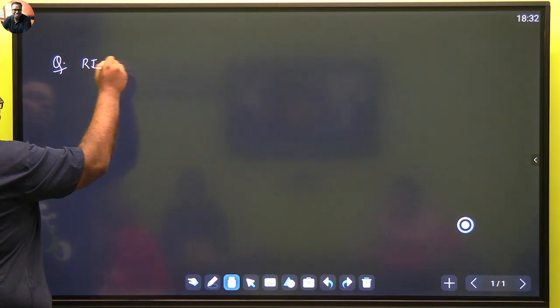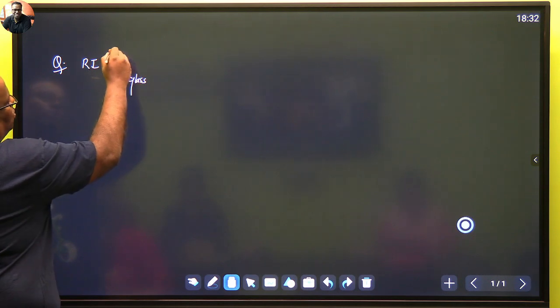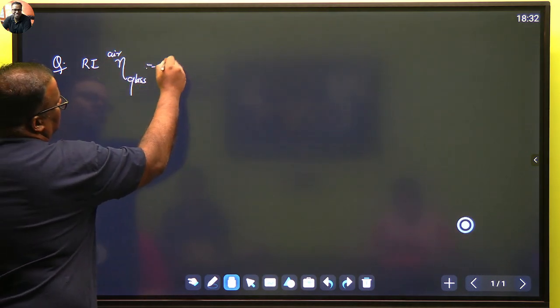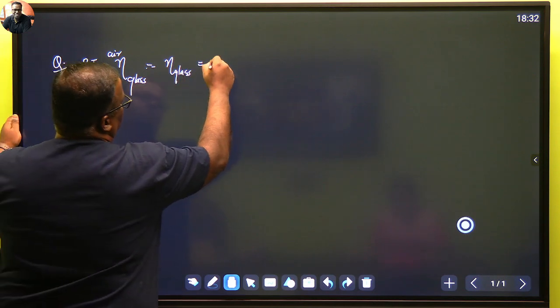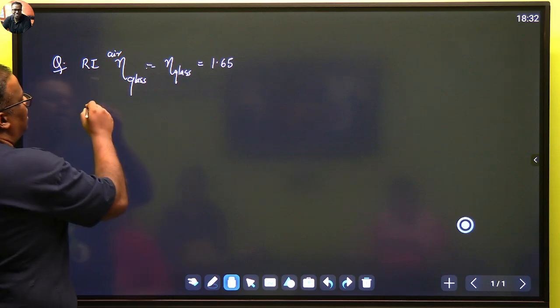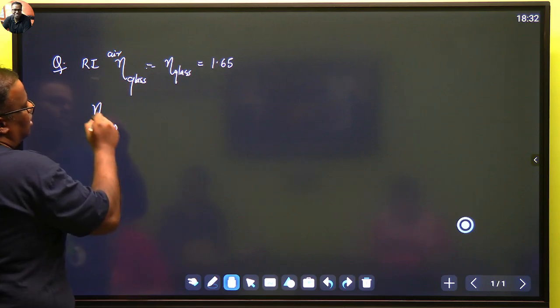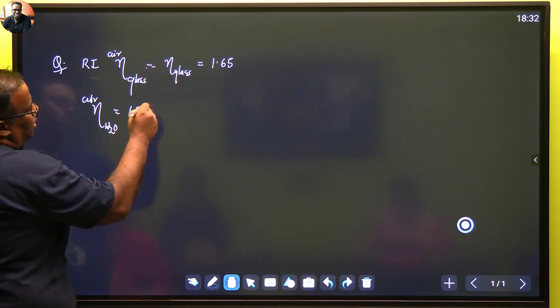The refractive index of glass with respect to air means I can write this as eta glass, no one stops me, is 1.65, and that of water with respect to air is 1.33.